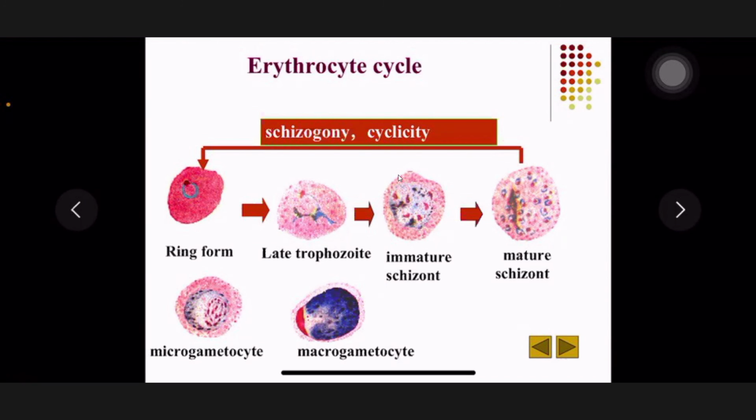Yes, good, only monocytes or macrophages. But here, RBCs can be invaded by Plasmodium, just opposite to Toxoplasma. Toxoplasma can live in all cells except RBCs, but Plasmodium lives just in RBCs. So this is the third disease that could be transmitted by blood transfusion. Okay, so remember it.